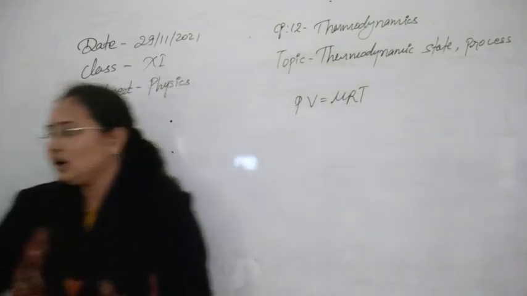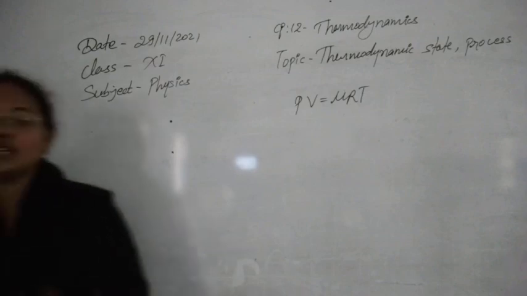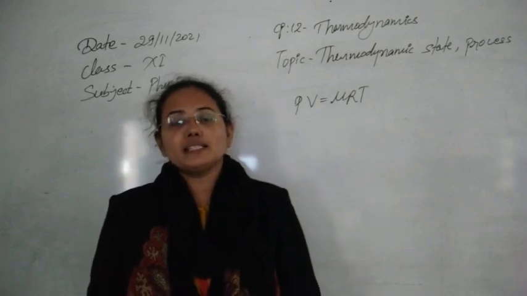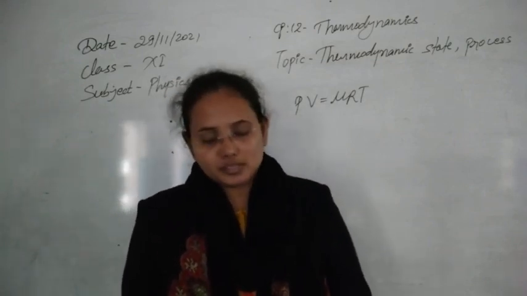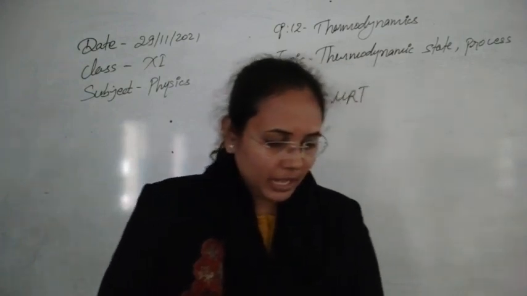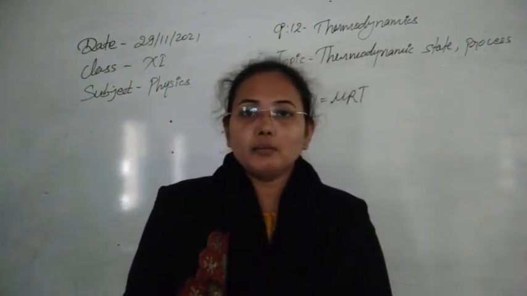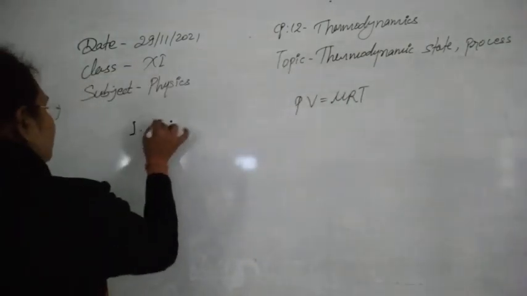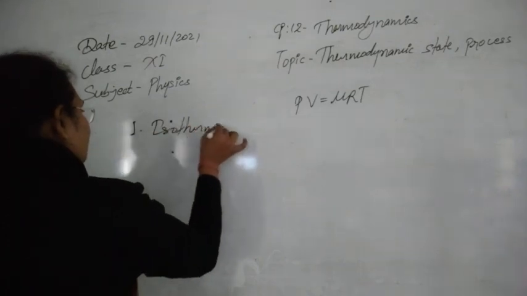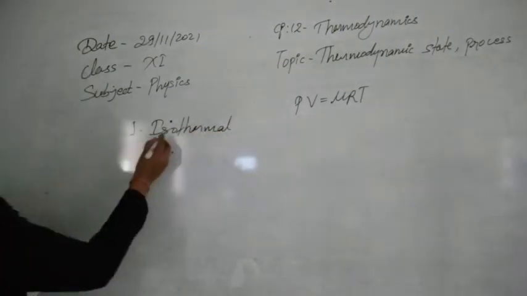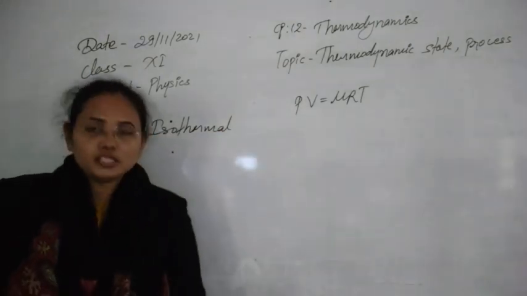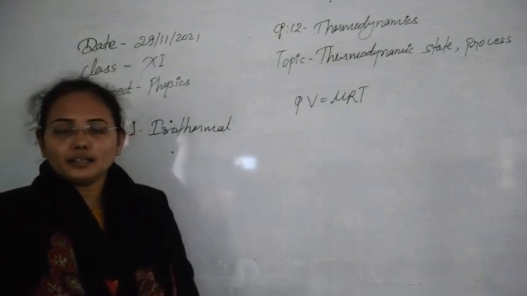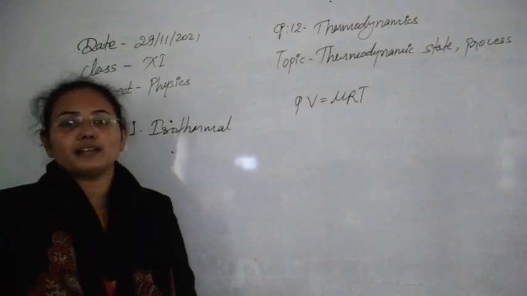So the concept of a process is that whenever the thermodynamic variables start to change with time, we can say our system is going through some process. Here, if we see the thermodynamic processes, there are some important ones. The first thermodynamic process we have is the isothermal process. Isothermal process is the process which occurs at constant temperature. The temperature remains constant, but all other factors like pressure and volume change here.